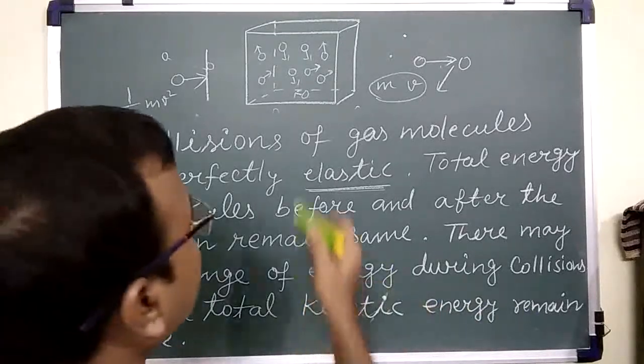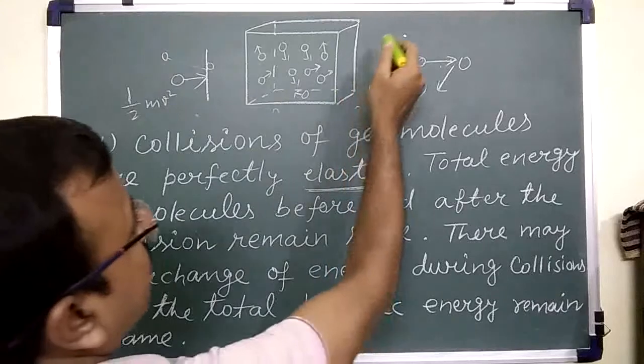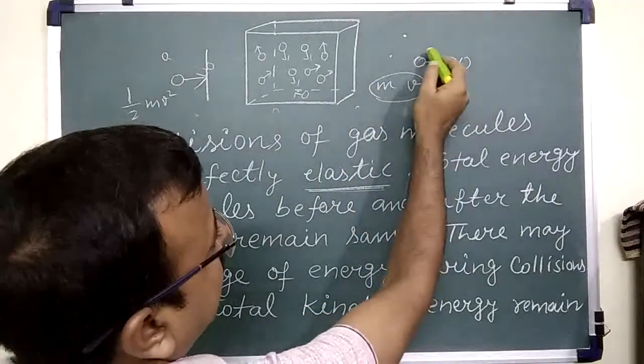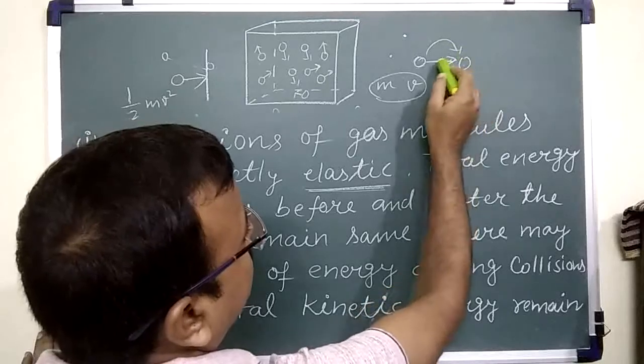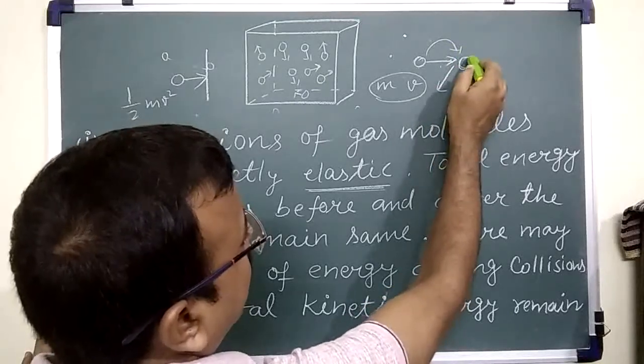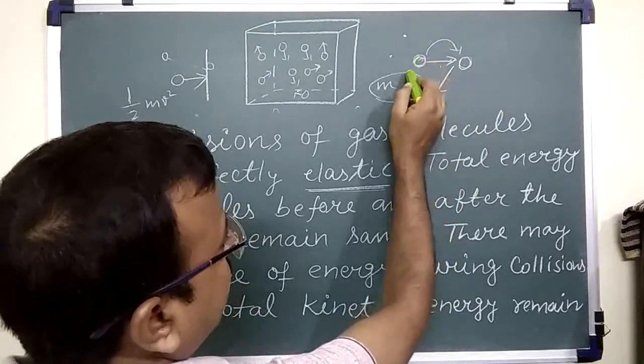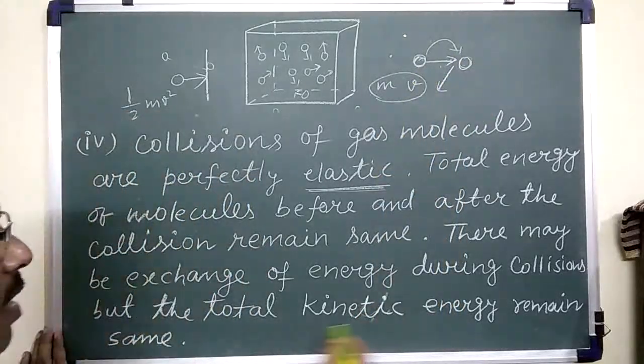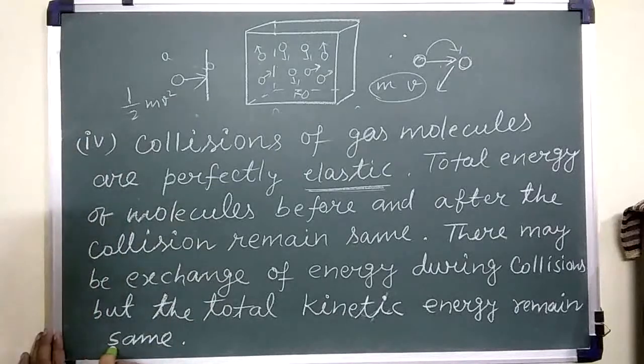This is very important. Sometimes when molecules collide, one gives more energy to the other. So here energy decreases, here energy increases, but the total kinetic energy remains the same.